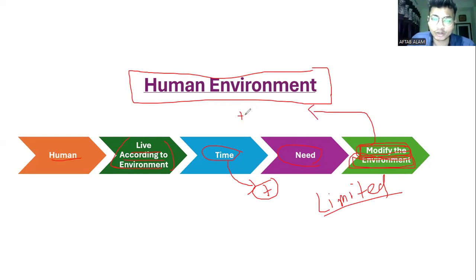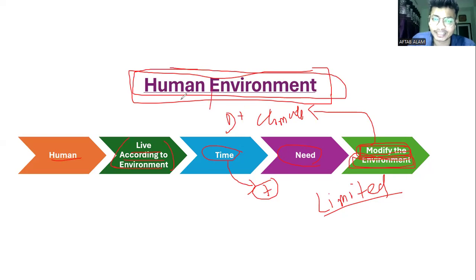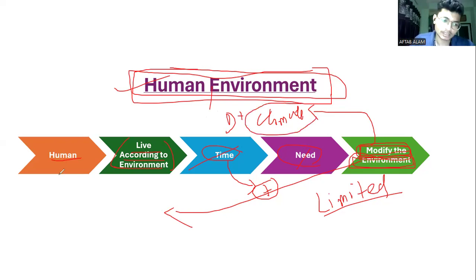There is a huge amount of deforestation. There is climate change. The human environment consists of the cultures, living styles, and activities of humans in the environment. But with the passage of time, when the population increased and their needs increased, they tried to modify the environment, to use it for maximum benefit. As a result, there is a negative response coming from the environment in terms of disasters, hazards, climate change, global warming, etc.